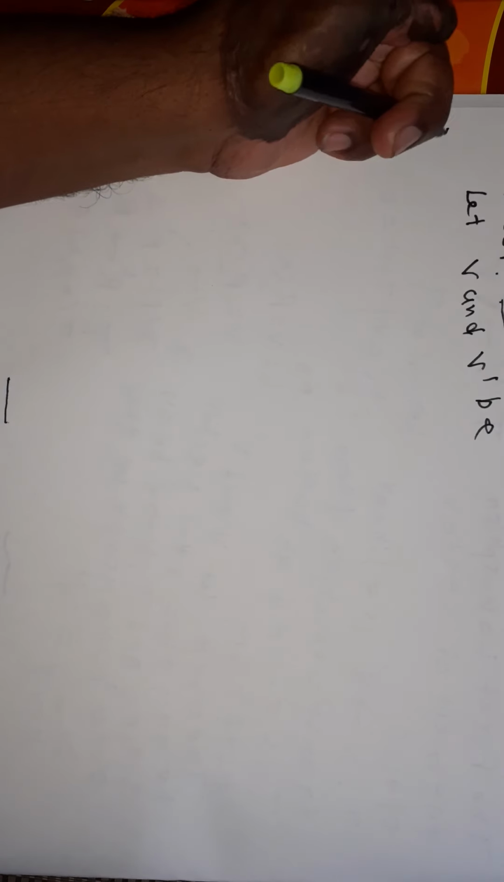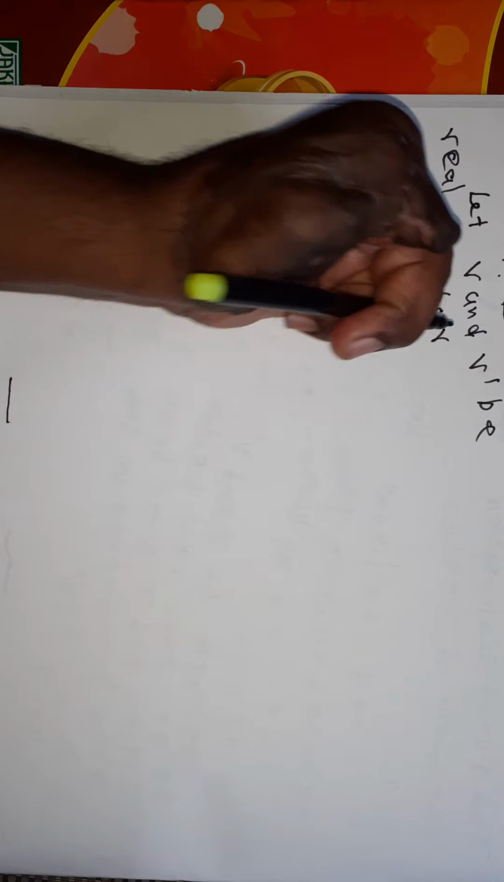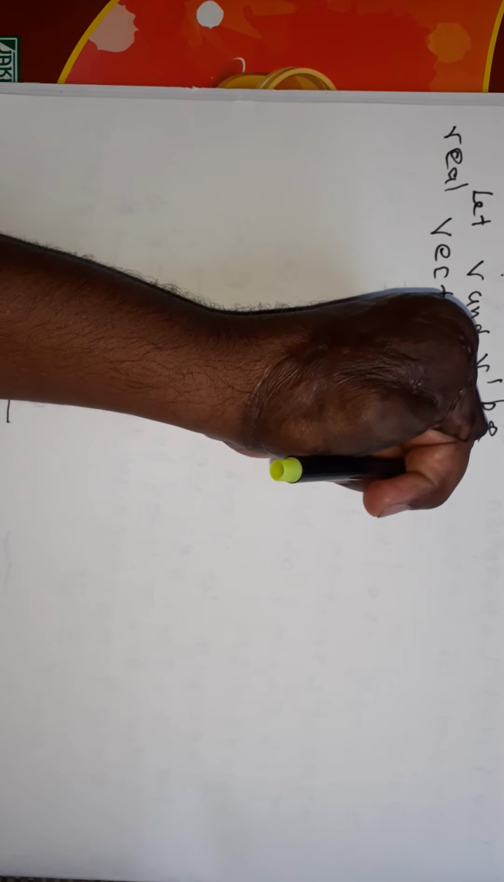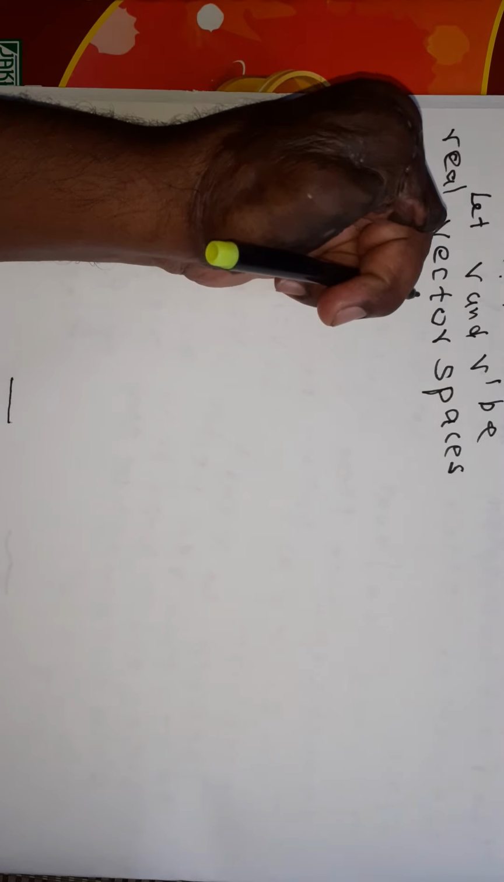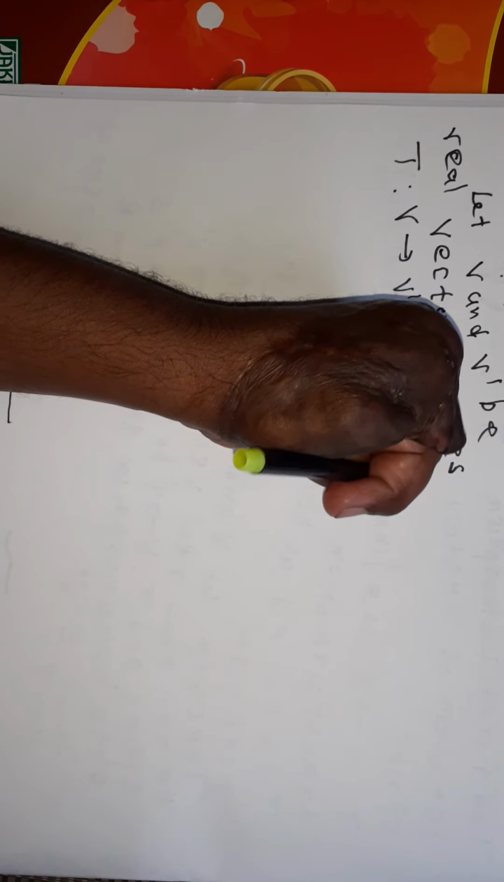Let V and V dash be real vector spaces. T from V to V dash is an onto homomorphism.